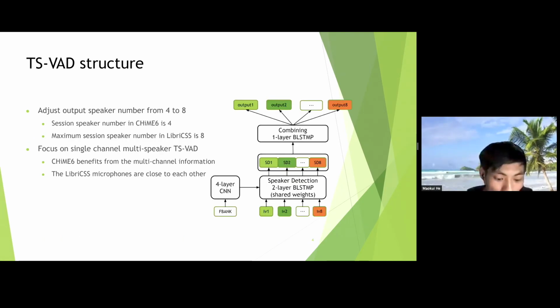The red figures show the single-channel multi-speaker TSVD. Here I change the output speaker number from 4 to 8 so that we can correctly detect all speakers in LibriCSS, because the maximum session speaker number in LibriCSS is 8, while it's 4 in CHiME-6. I focused on single-channel multi-speaker TSVD, because TSVD benefits from multi-channel information in CHiME-6, while the LibriCSS microphones are close to each other. So I don't think it will benefit from the multi-channel information.